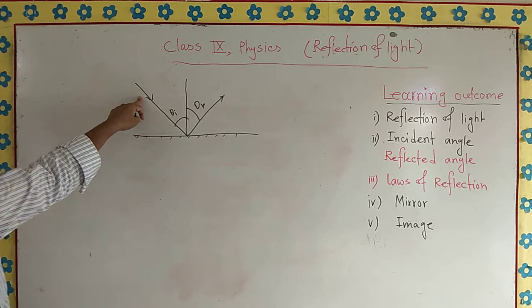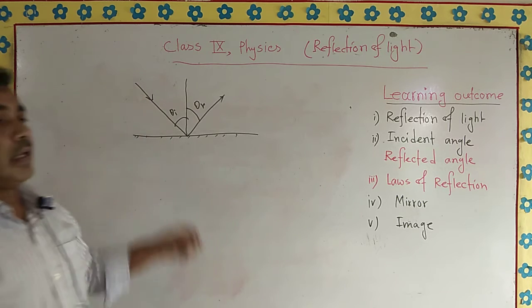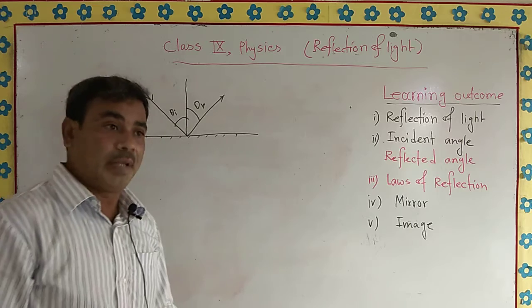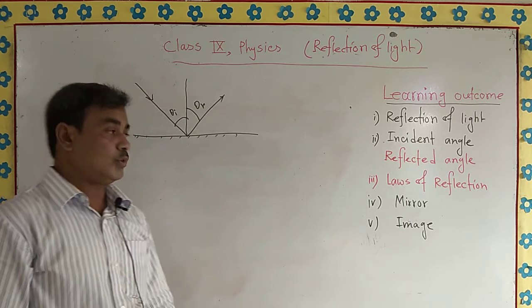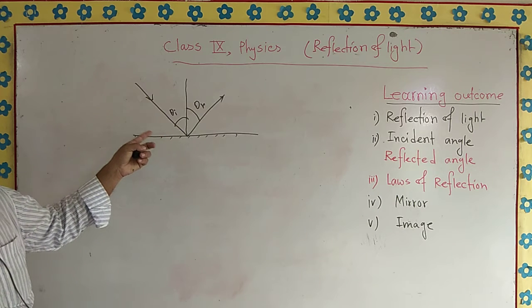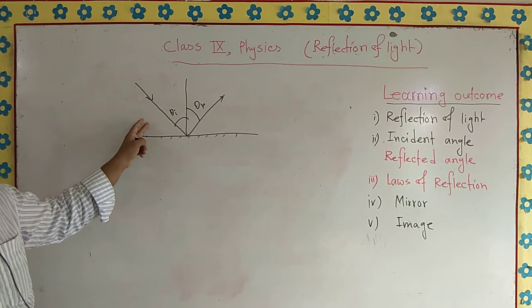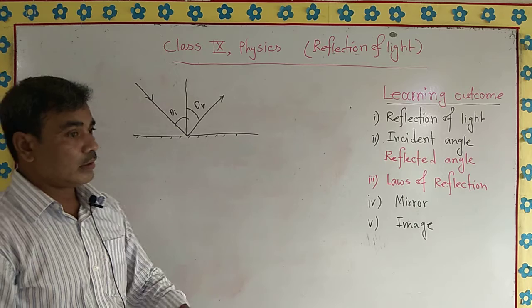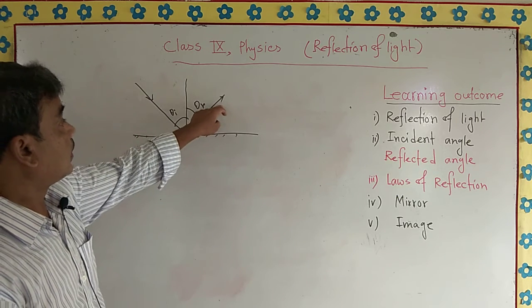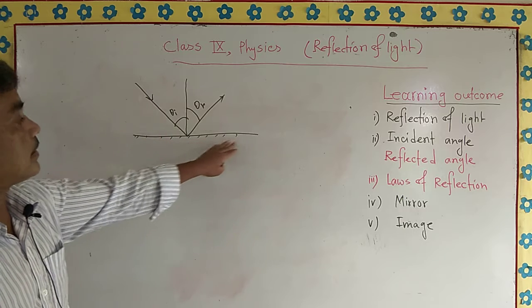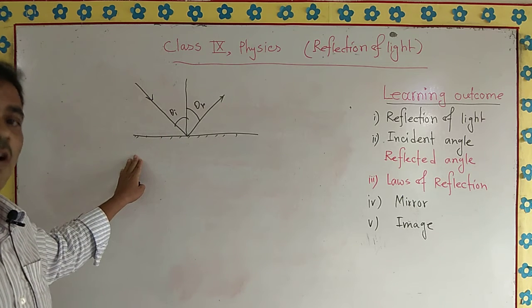Let me repeat once again, the reflected ray will be in the plane which we imagined through the incident ray and the normal. That gives you the idea that incident ray, normal, and reflected ray, all things remain in the same plane. This is the first law of reflection.